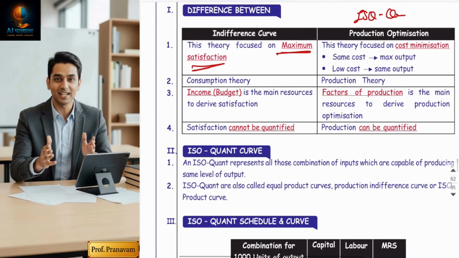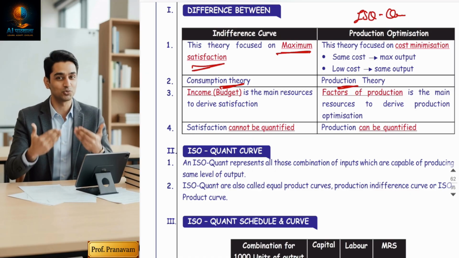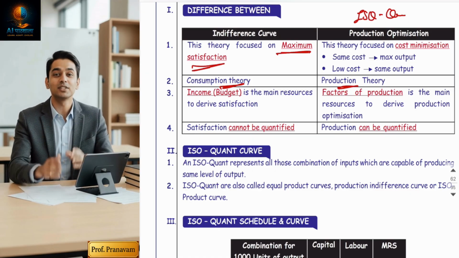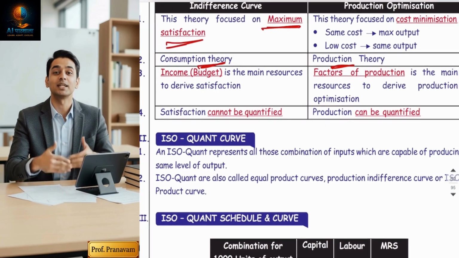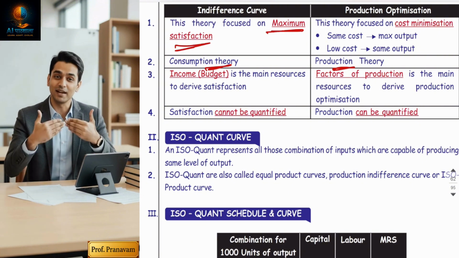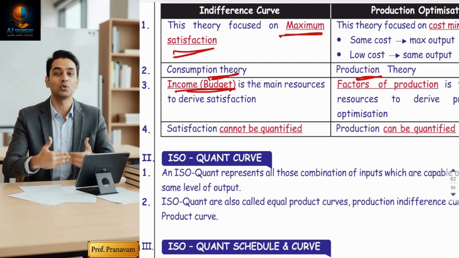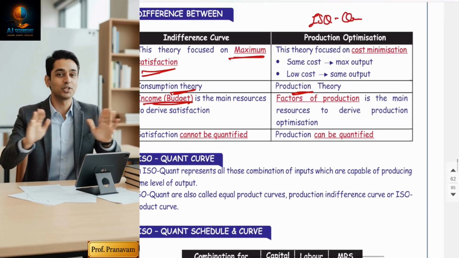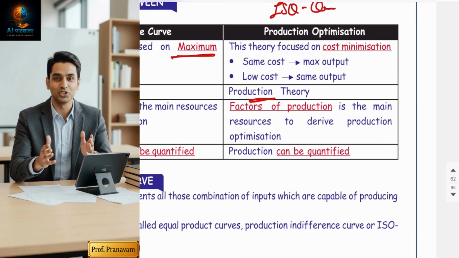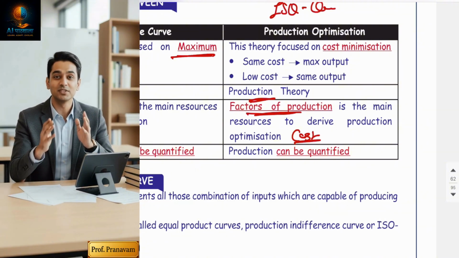Okay, so indifference curve is a consumption theory, isoquant curve is a production theory, but both theories are one and the same. You can say indifference curve consumer theory, indifference curve production theory. Is it so? Yes. Now, for a consumer to derive maximum satisfaction, they have to spend money. For that, they need income. So income is the resource, called budget over there, to derive satisfaction. But to conduct production, a producer also has to spend money. That is called cost, the factors of production. So the producer's budget is called cost.